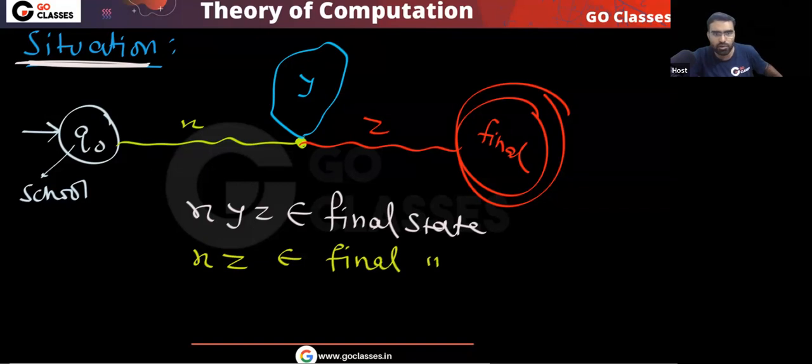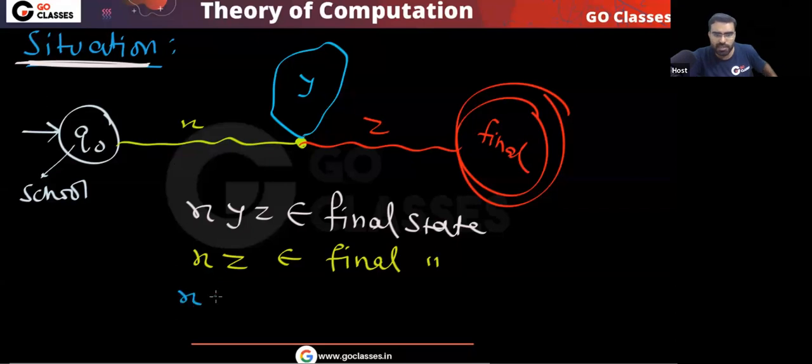Because after taking X, once you come here, don't take Y, directly take Z, and you can still go to final state.